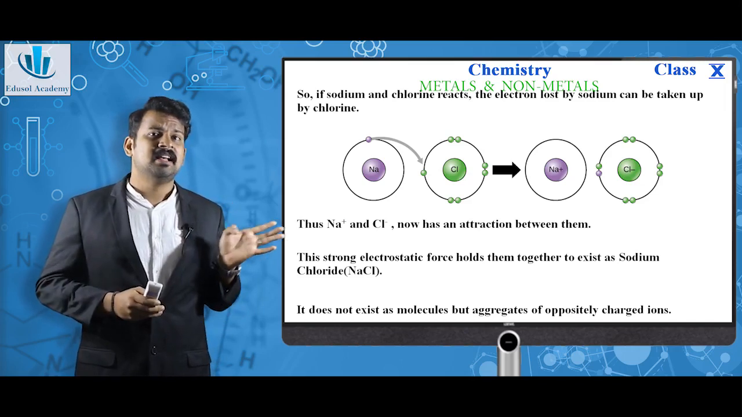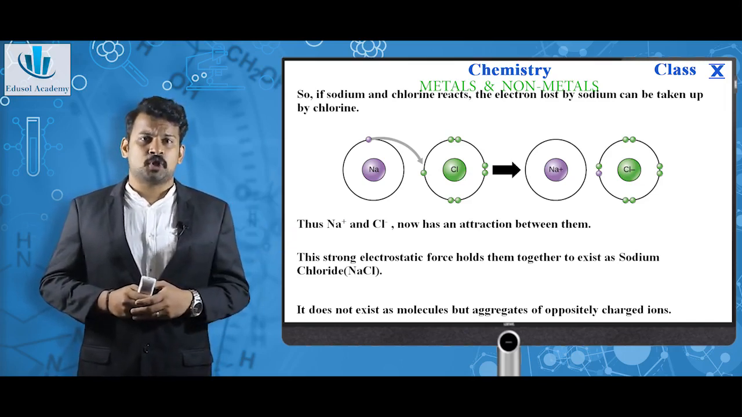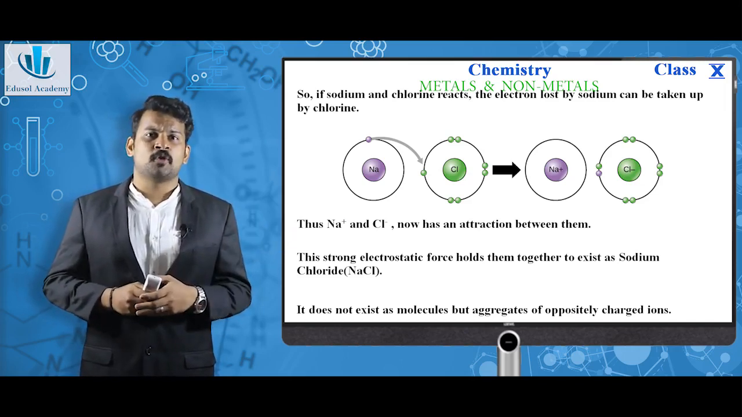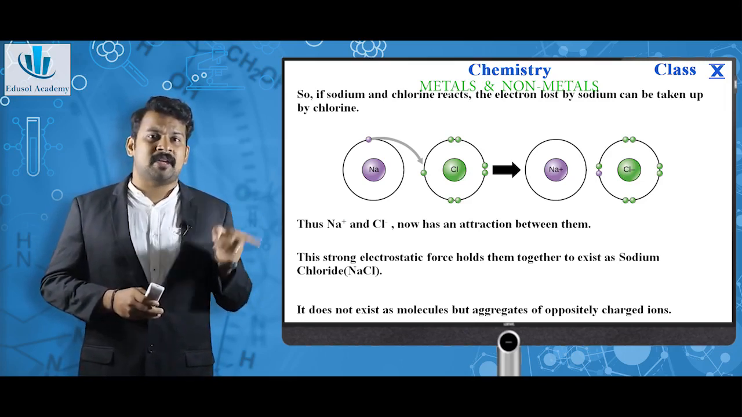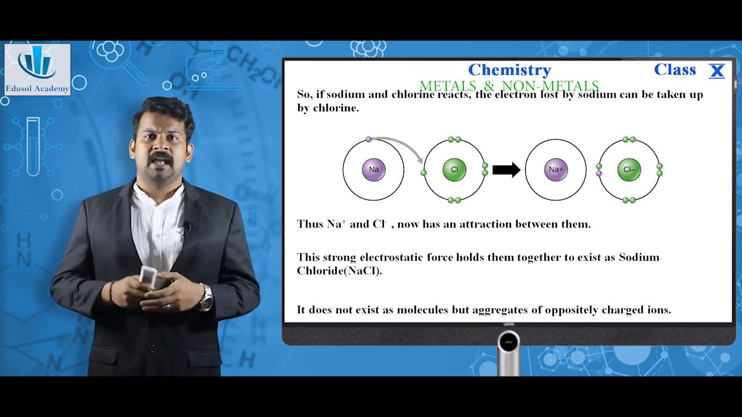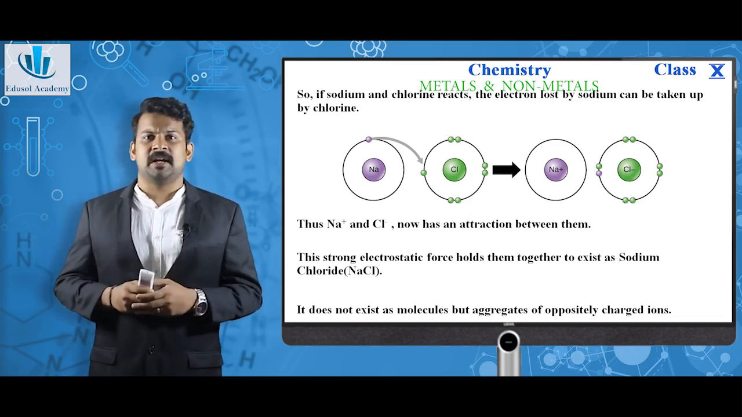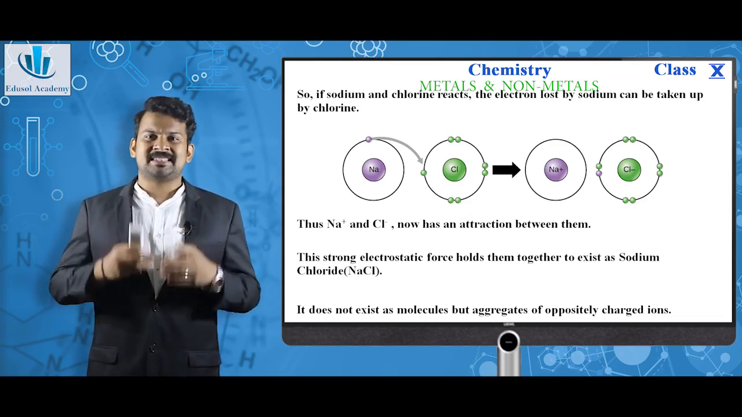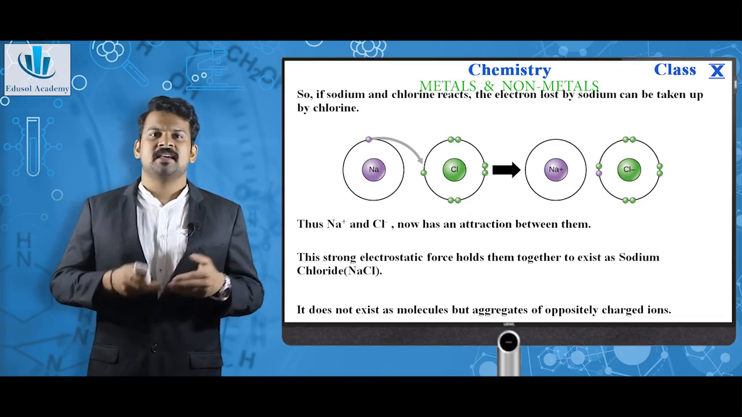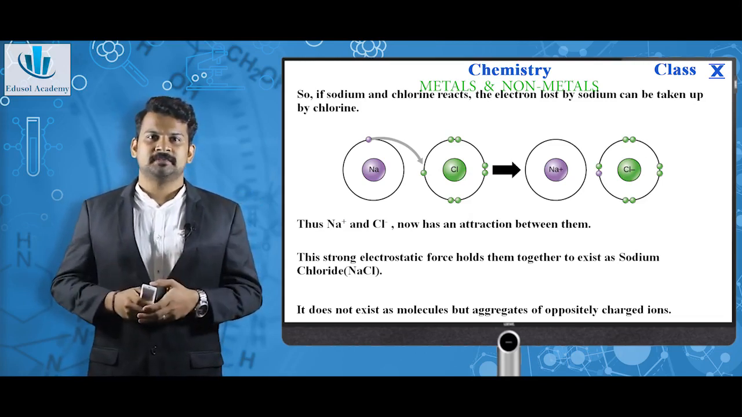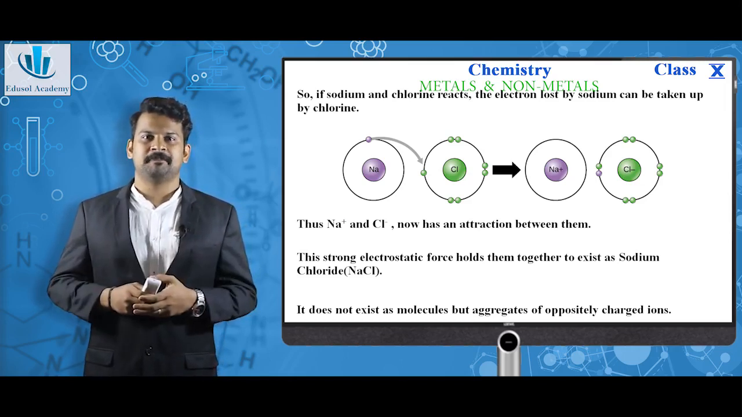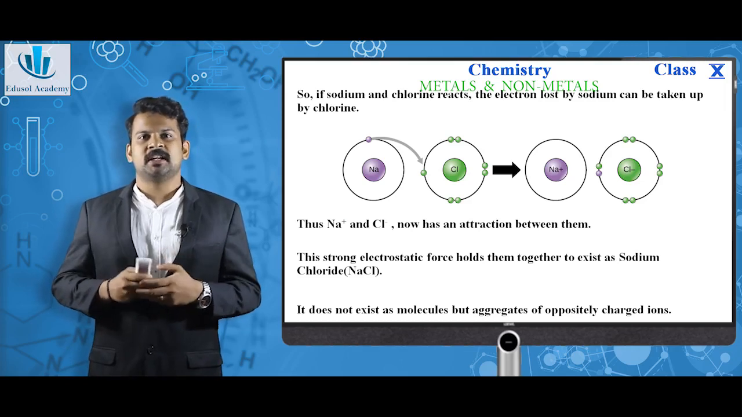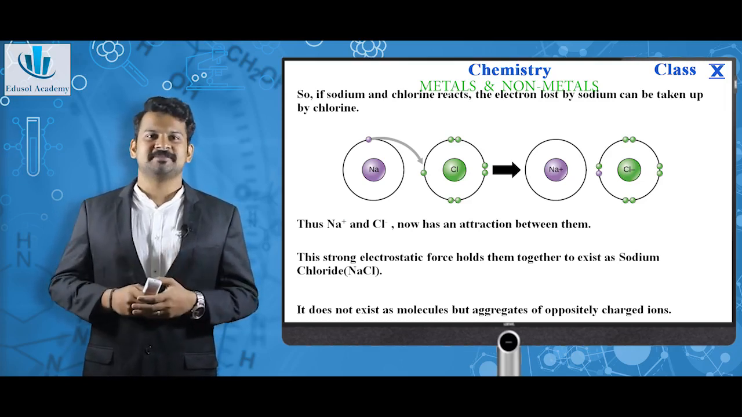So just imagine, if sodium and chlorine react, the electron lost by sodium can be taken by chlorine. As you can see here, both images show the valence shell of sodium and chlorine. The one electron in sodium is taken by the chlorine and now Na plus and Cl minus are here. In this case, NaCl is formed, sodium chloride. Na plus and Cl minus have an electrostatic attraction between them. This holds together the sodium chloride compound.